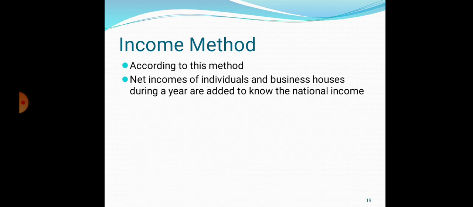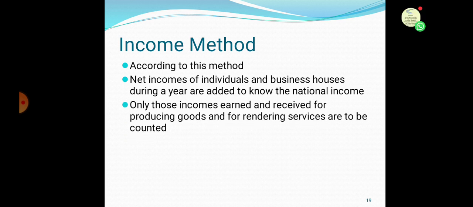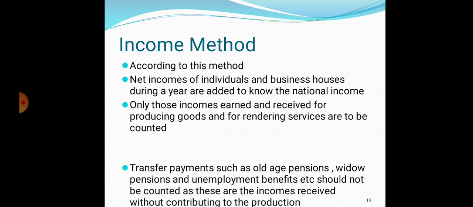Now income method. According to this method, net income of individuals and business houses during a year are added to know the national income. Only those incomes earned and received for producing goods and for rendering services are to be counted.